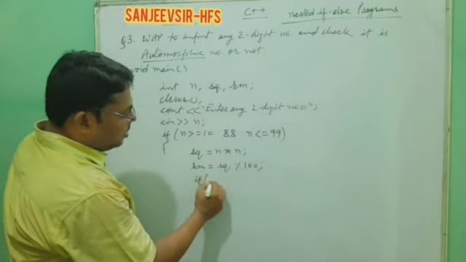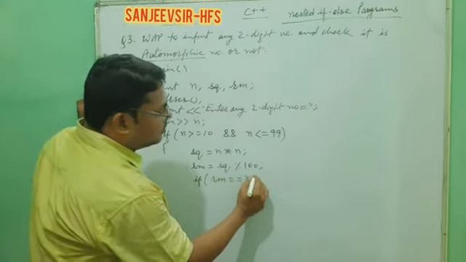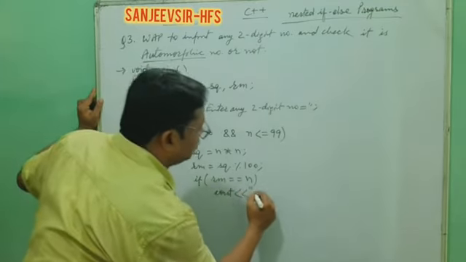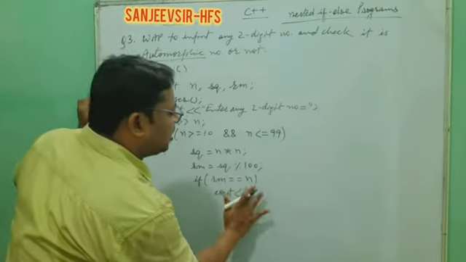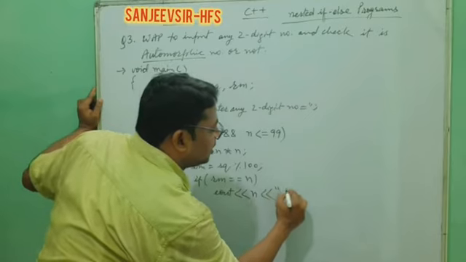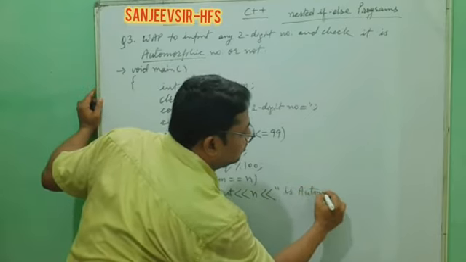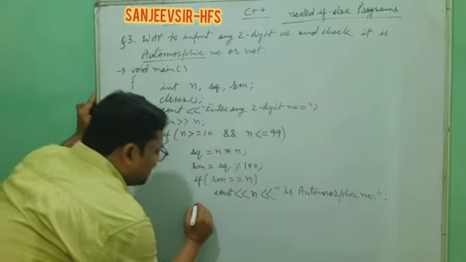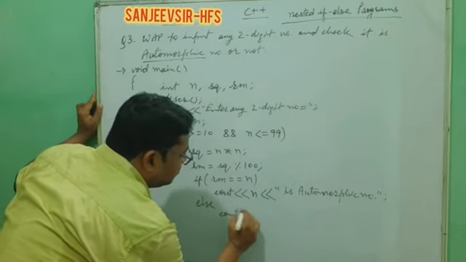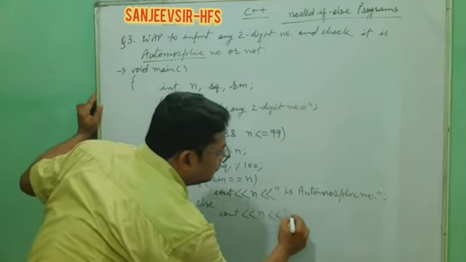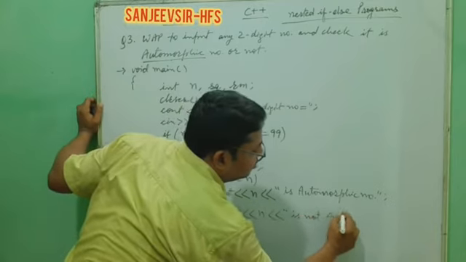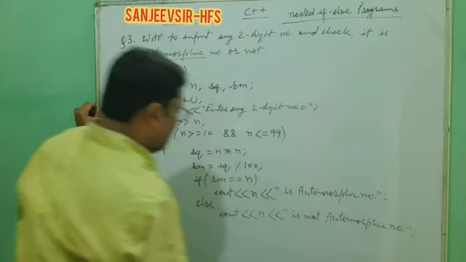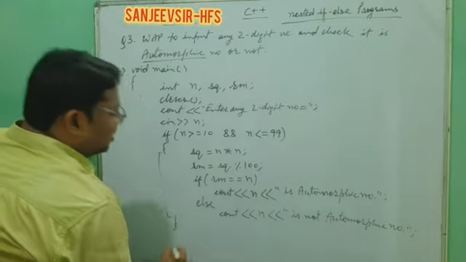Now you check here that the remainder equals n. If yes, then you print with cout: n is an automorphic number. In the else, what will you write? Cout: n is not an automorphic number. When you close this if, after that what will you write?